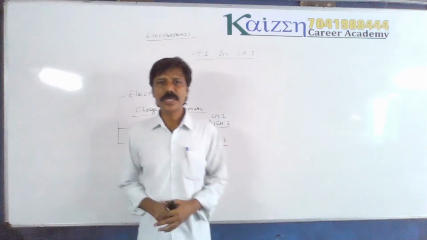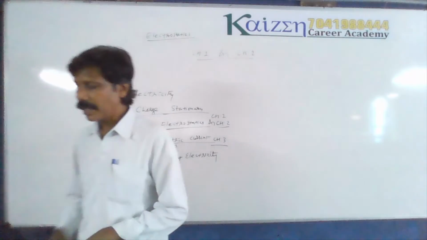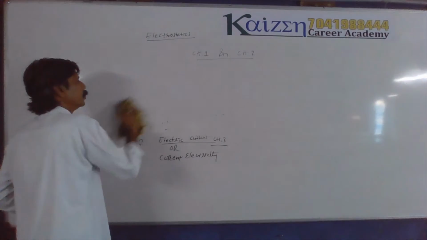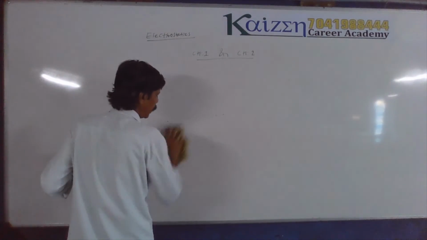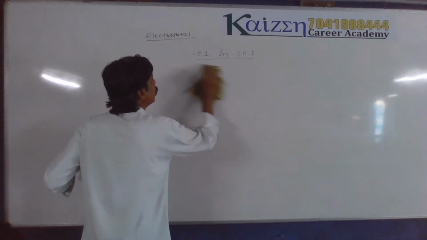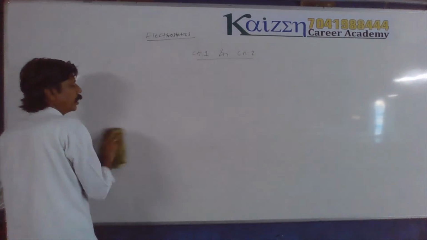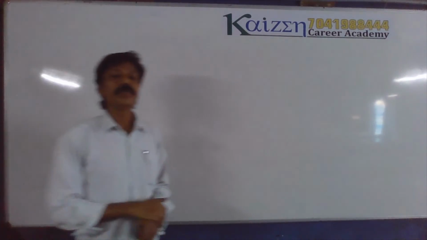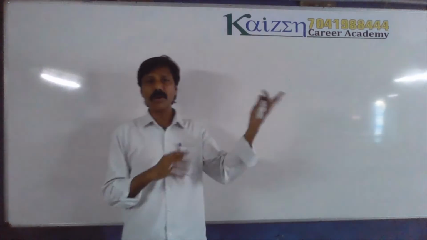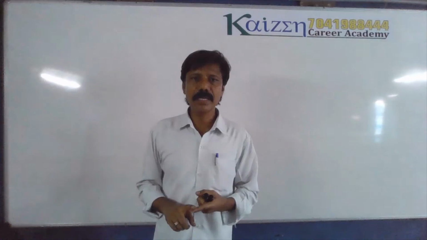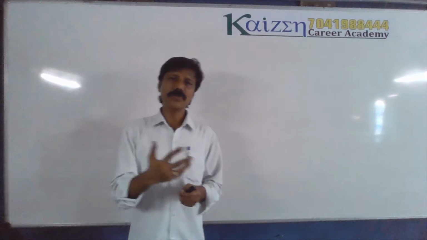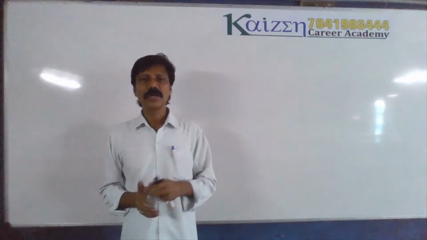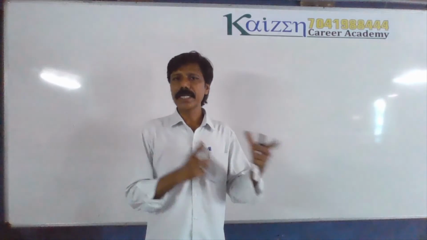Let us understand what we mean by the quantization of electric charge. Before I explain that, I will repeat the definition of electric charge. I said mass is the cause of the force of gravitation. Similarly, electric charge is the cause of the force of attraction or repulsion between the electron and proton. That is the force of electricity, or electrostatic force. Is that clear?